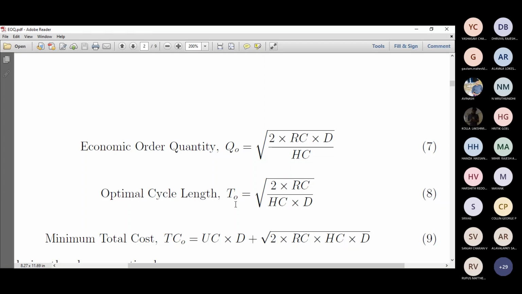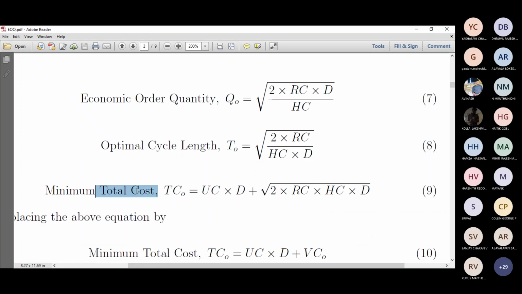That particular length is considered to be the optimal cycle length, right? So that is T naught. T is the cycle time. T naught is the optimal cycle time, which equals square root of 2 into RC divided by HC into D. The same concepts, but D goes to the denominator, and then we have this particular formula called optimal cycle time, right?